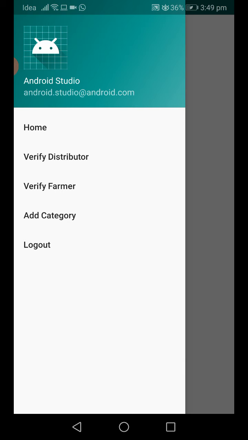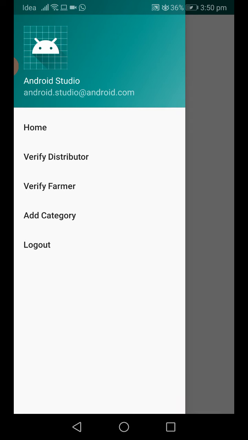After entering the admin home page, you can swipe or tap to the left. After that, you will get some menu options like verify distributors, verify farmers, add category and logout. The admin does some operations here. The first operation is verify distributors. Some people act like distributors in this application, but they rarely have their own vehicles. So the admin needs to verify whether those people are valid or not, based on the registered details.